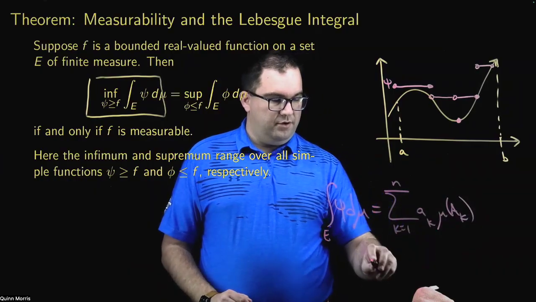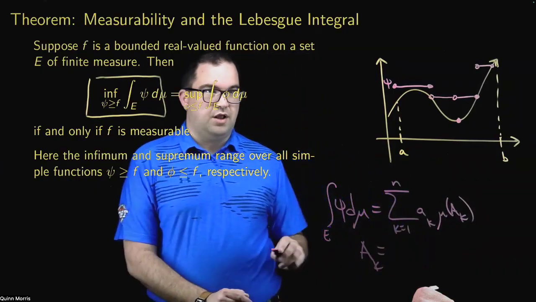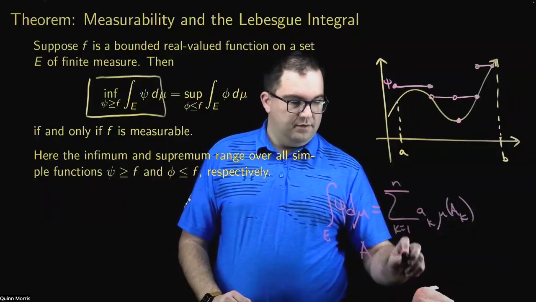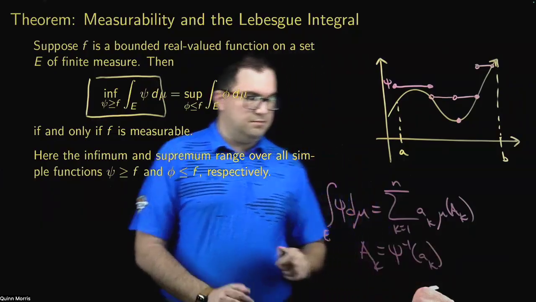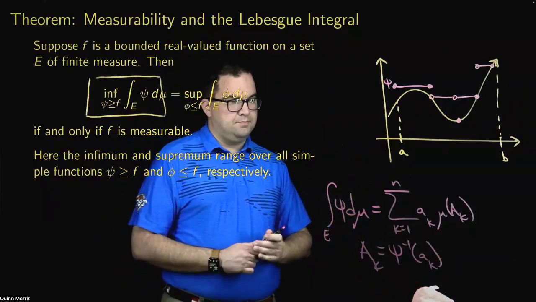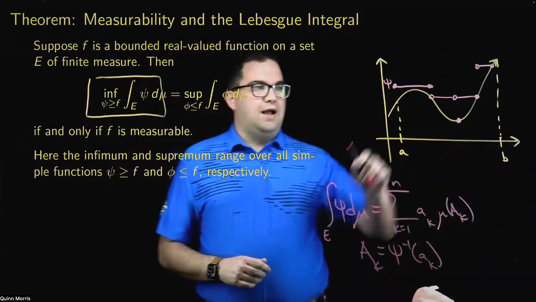Generally, if we're doing the canonical representation, A sub k is just the preimage of a sub k under psi.